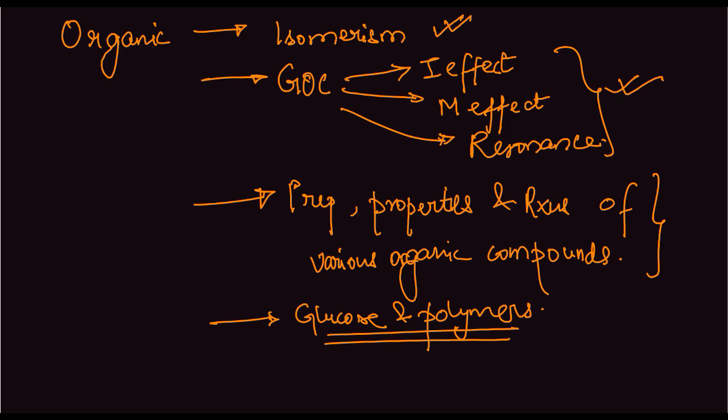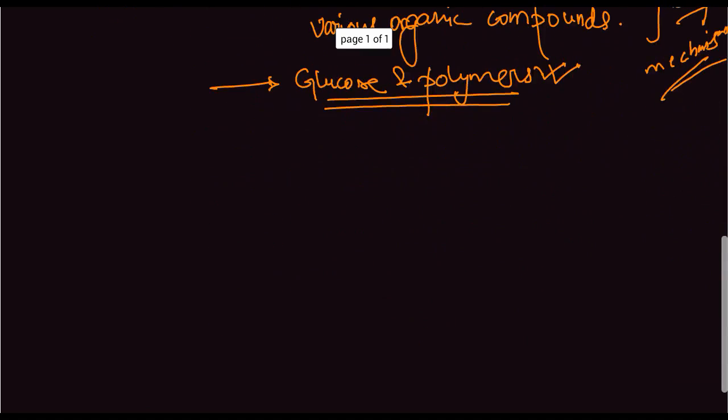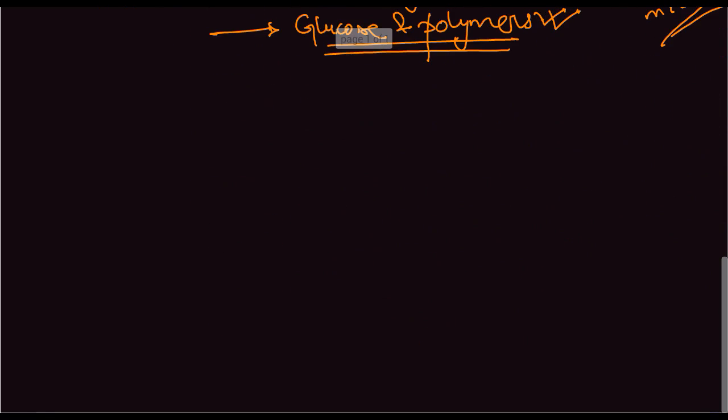Preparation is quite easy. You would need to know the various mechanisms here in order to perform well in the exam. And glucose and polymers is a rectification topic. You have to learn a lot of stuff in this. So now moving on, I'll begin isomerism.